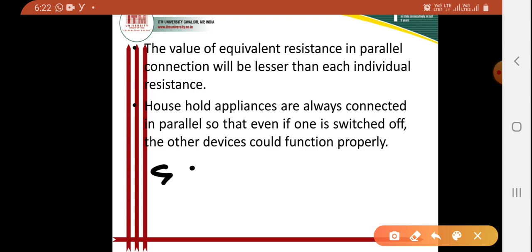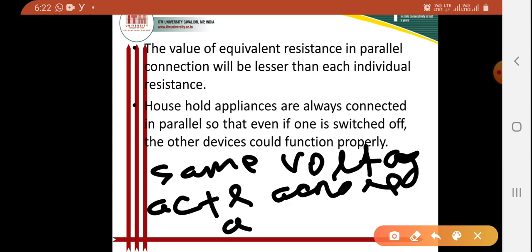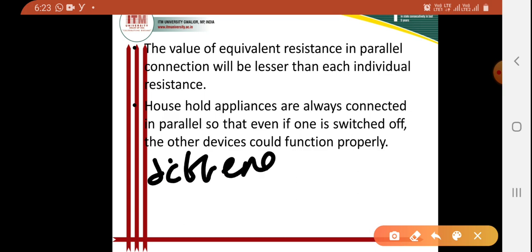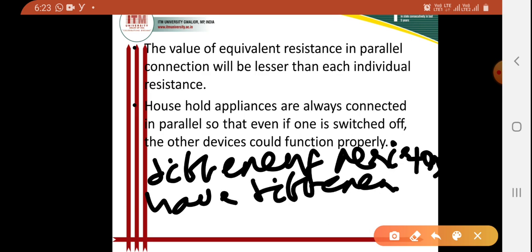Similarly, in a parallel connection, different resistors have different currents.